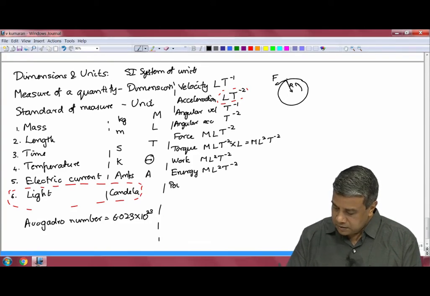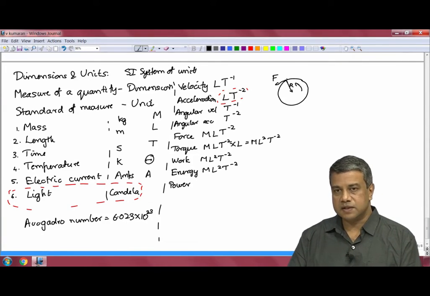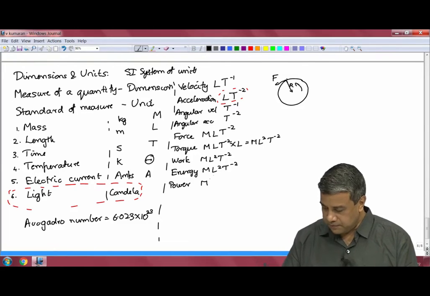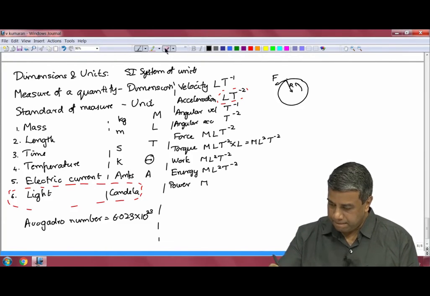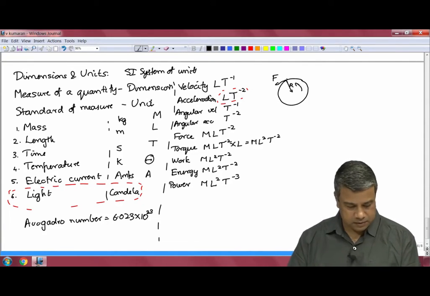Power is the rate at which work is done, work done per unit time. So, it has dimensions of work divided by the dimension of time, which is M L square T power minus 3.